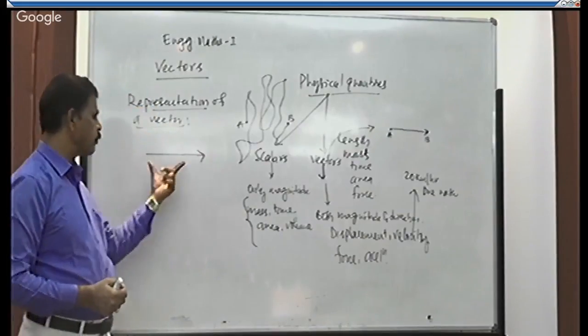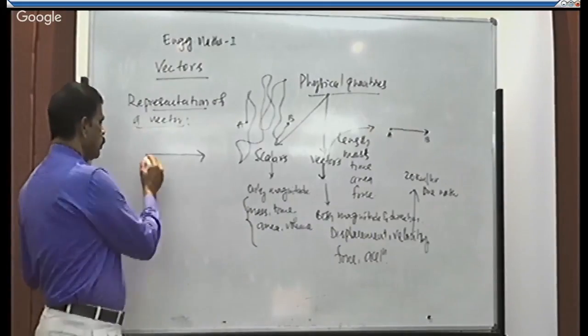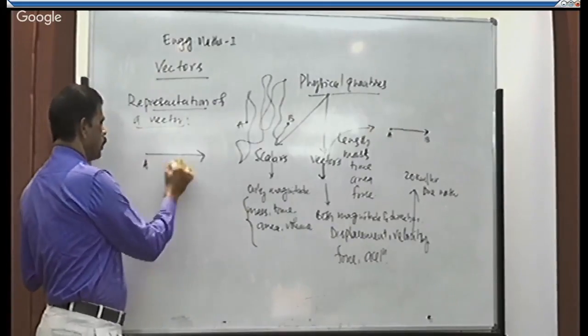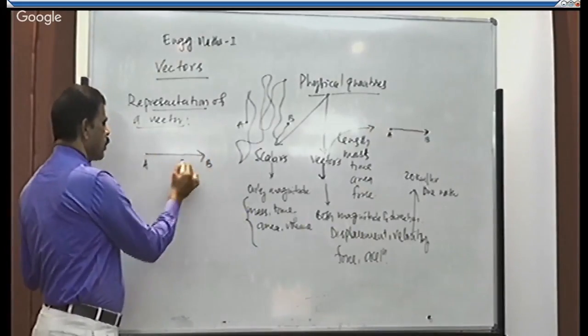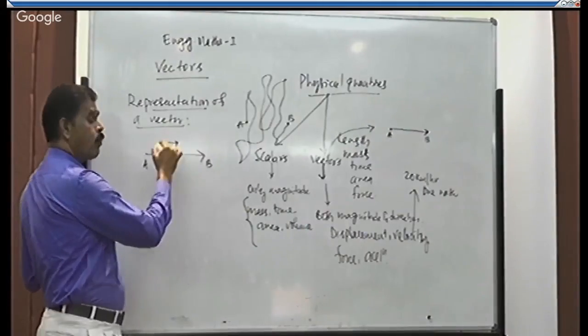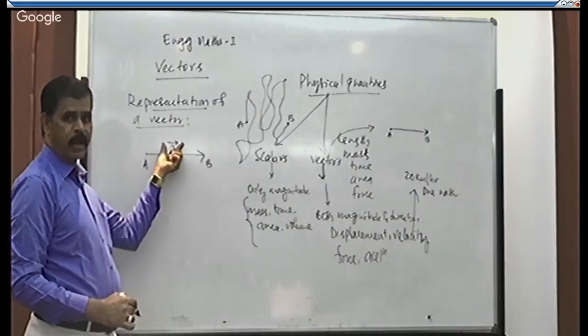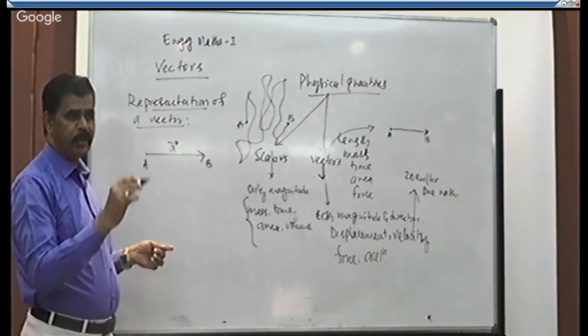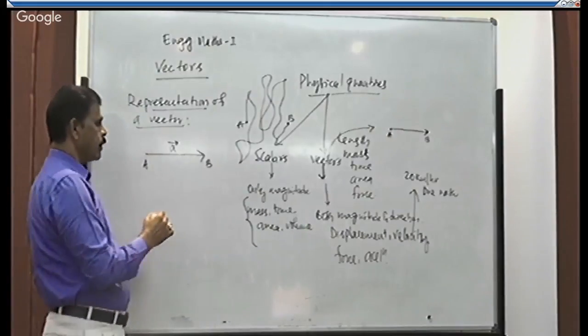Vector is represented by a straight line with an arrow, right? Suppose this point is A, this point is B. The vector can always be denoted by a small case letter with an arrow over the head. A, over the head there is an arrow. B, small case, over the head there is an arrow. That is the indication of vector.